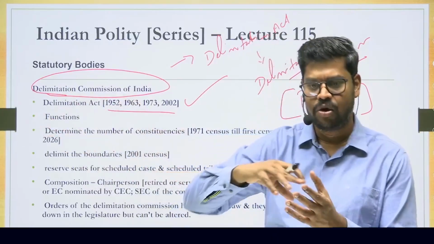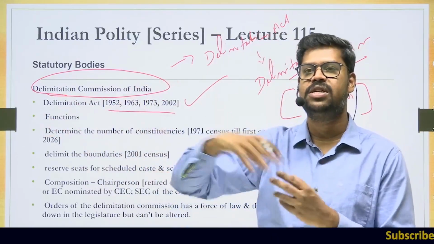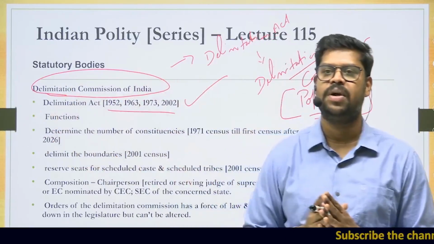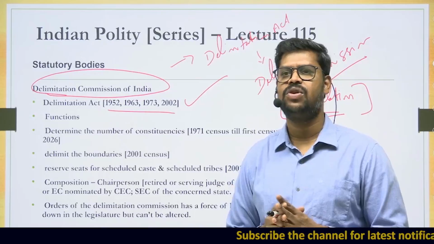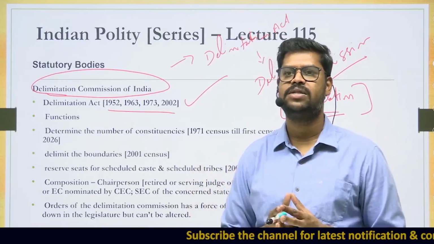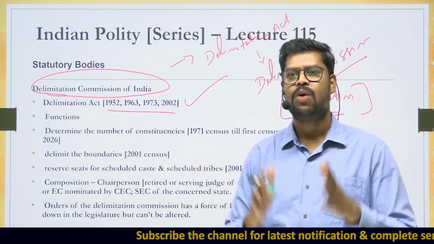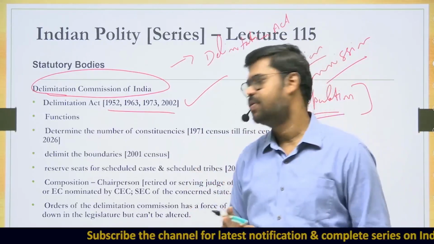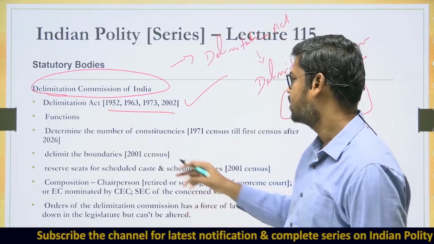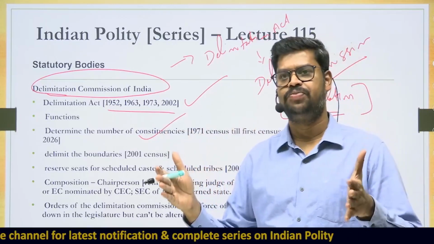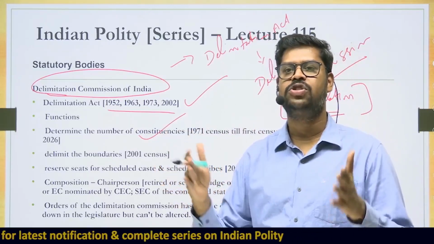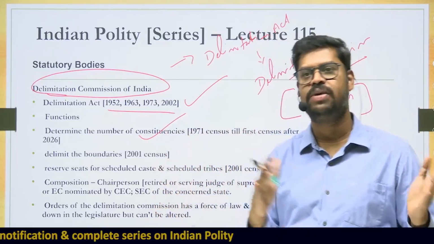Whenever they go and delimit the seats for different states, the respective state election commissioner will be part of it. In addition to that, they have a lot of ex officio members. That is not very important, but just try to remember at least these 3 members. And what are the main functions they are supposed to perform? First and foremost, they are to determine the number of seats, or the number of constituencies, for each and every state, both for the Lok Sabha as well as the legislative assemblies.